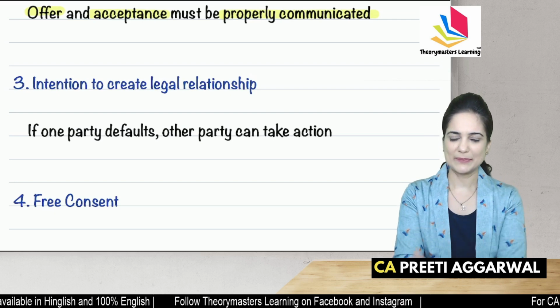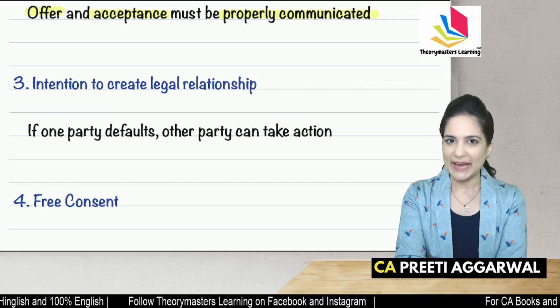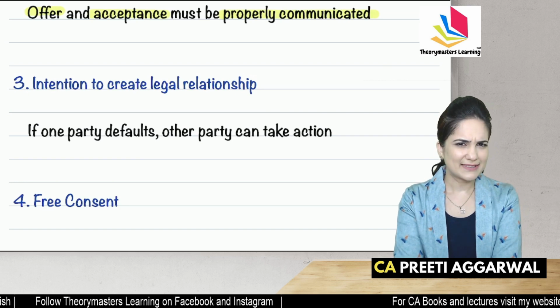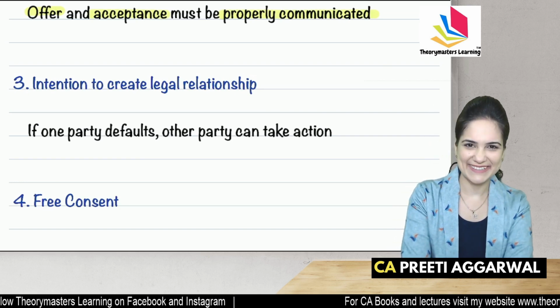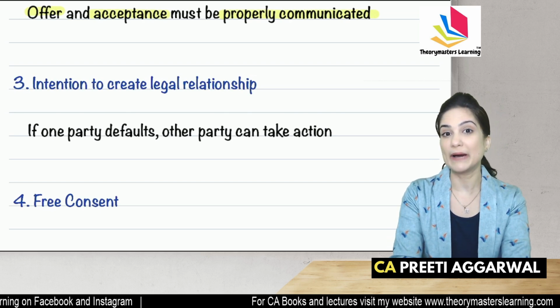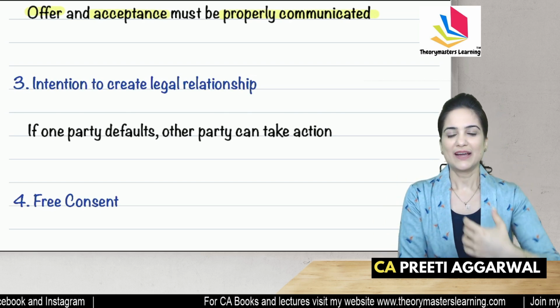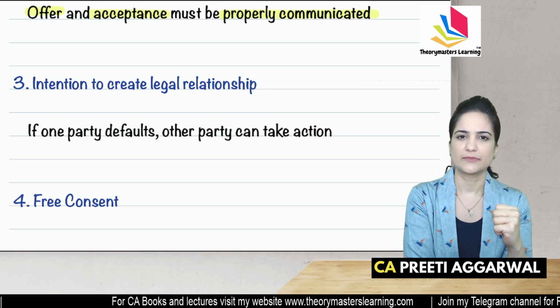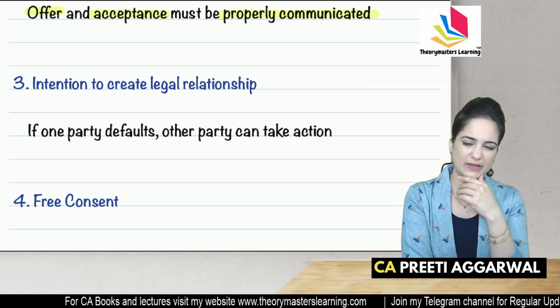Okay, another example. Your dad promised to buy you a bike if you clear CA, not CA, okay, 12th standard. If you clear 12th standard in the first attempt, they said, I will buy you a bike, a nice, costly one. So you studied a lot for 12th standard and you got very good marks. But dad is like, no, beta, not this time.